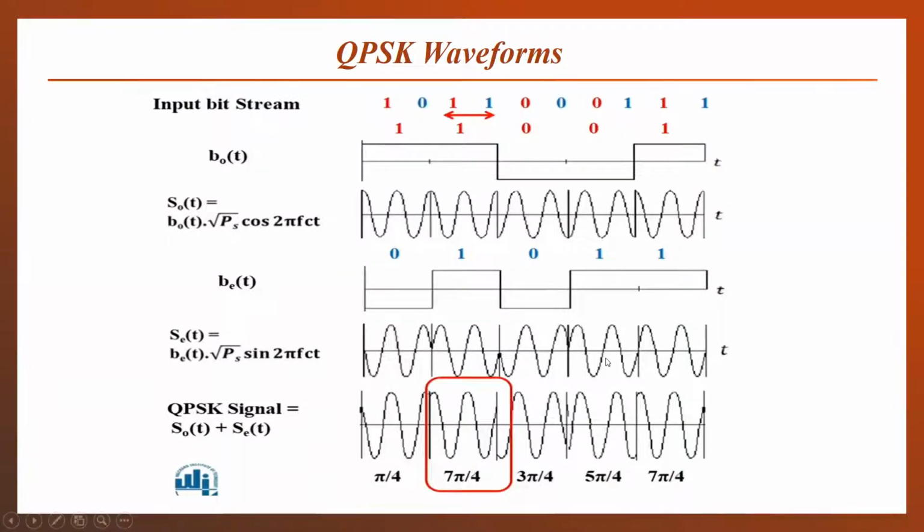And for the even bits, again, a sinusoidal signal is given, which for the 0 bit, the negative of the sinusoidal signal is present. That means a 180-degree phase shift is given. For bit 1, a 0-degree phase shift. For bit 0, again a 180-degree phase shift. Similarly, our second BPSK signal is generated. These two BPSK signals are then combined, or added, and we will get our QPSK signal.